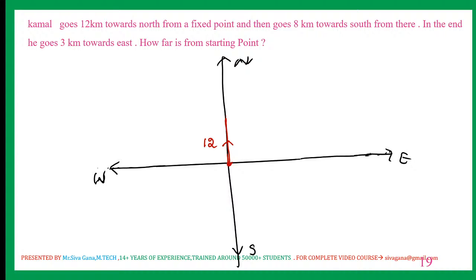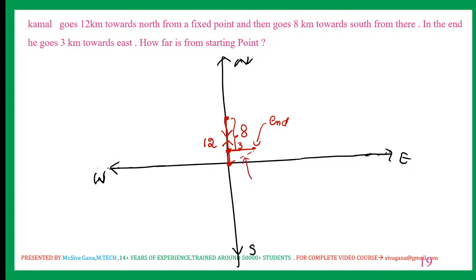And then goes 8 kilometers towards south. For this point, south is bottom. Let us say this is 8. Now he is here. From there, in the end, he goes 3 kilometers east. This is the ending. How far is he from starting? Which means we need to calculate this one.